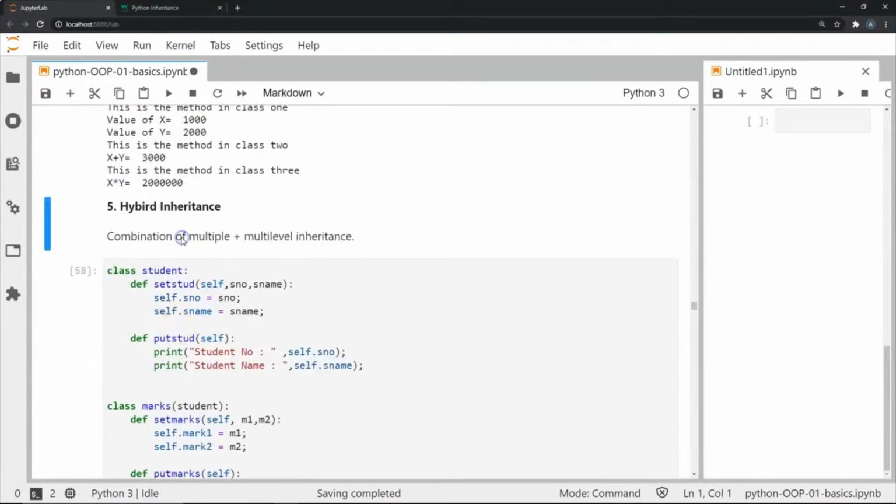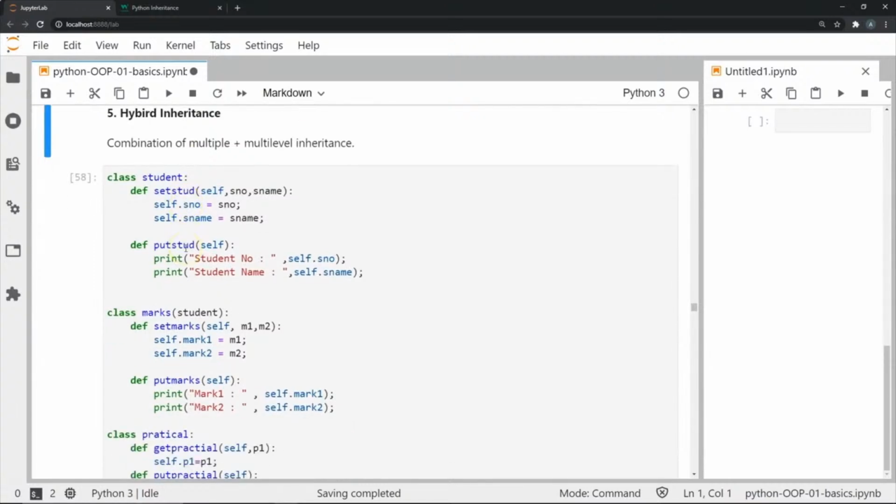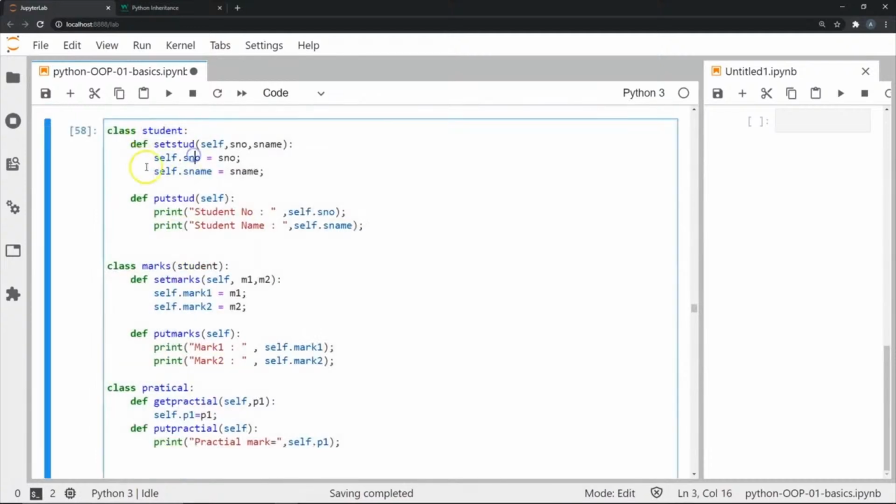Finally, we have what is called hybrid inheritance, and this is a combination of multiple plus multi-level inheritance that you saw earlier. So let's understand this through this example. We have a class called student, where we have a method called set student. Again, two attributes we can pass here for student number and student name. Next, we have another method, part of the class student, called put student. So this will print the student number and student name.